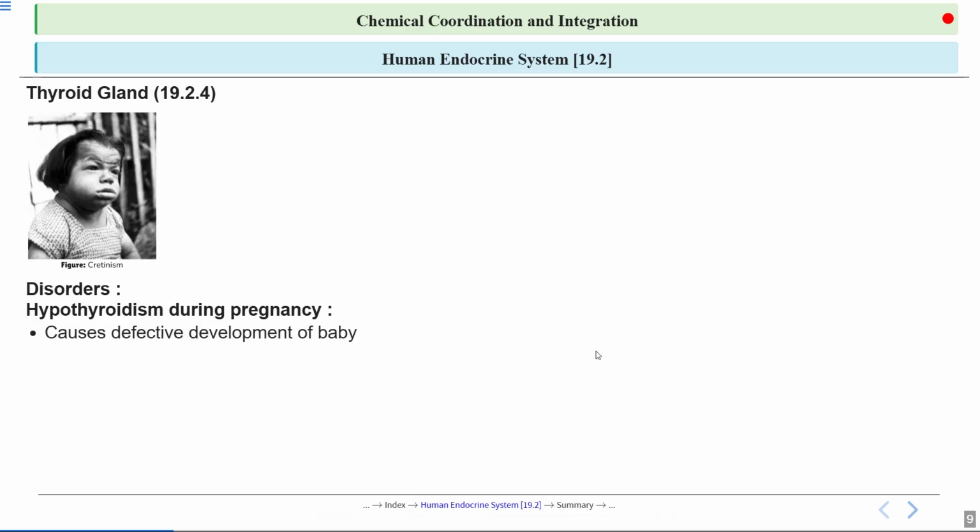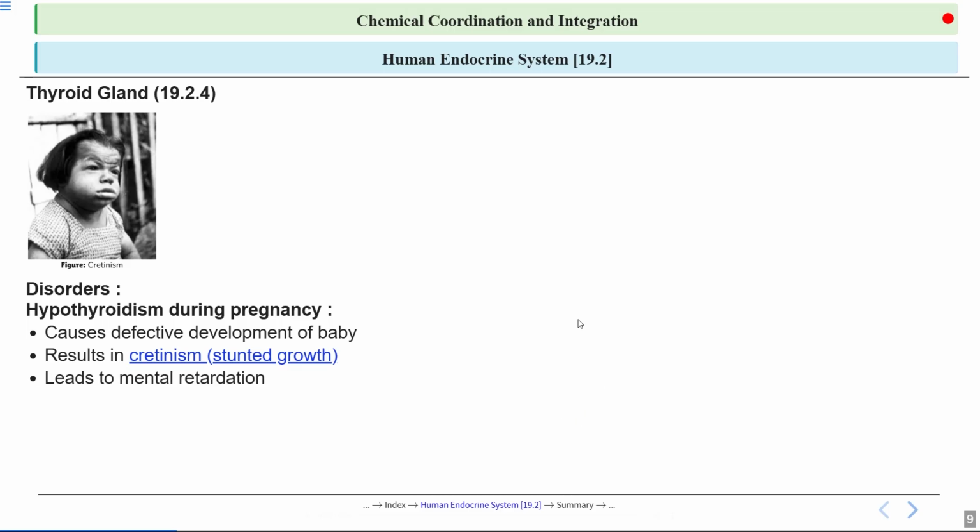So its malfunction during pregnancy can lead to defective development in the baby, affecting brain and physical growth of the baby. So the thyroid gland, when underactive, leads to cretinism, causing stunted growth and mental delays in the children.